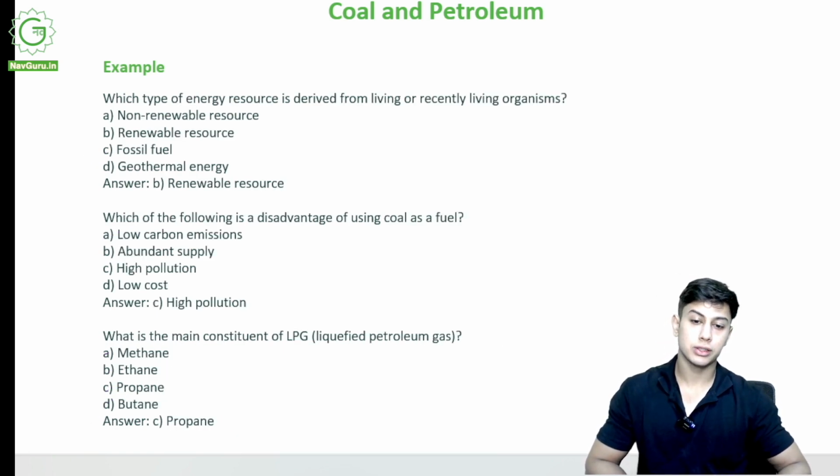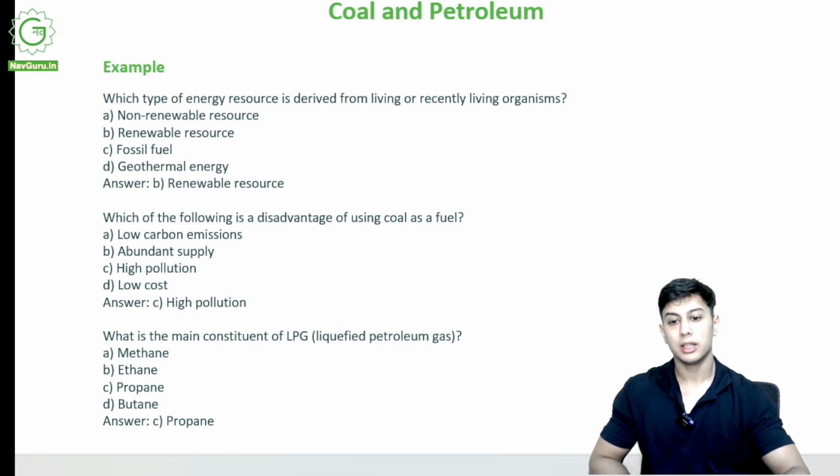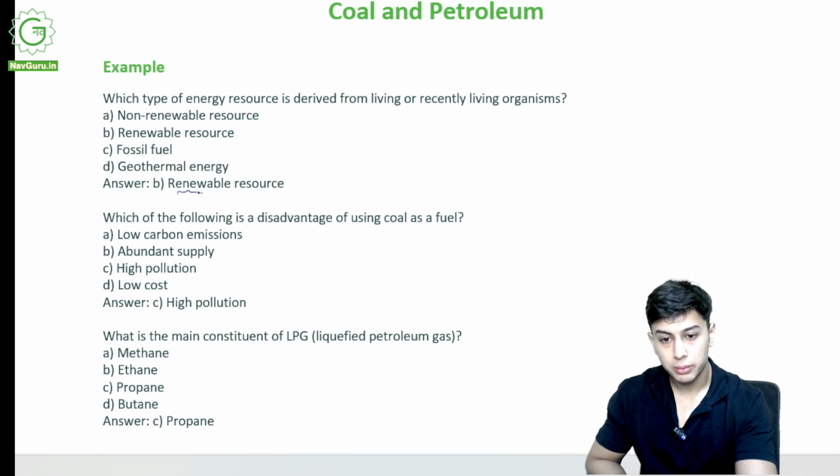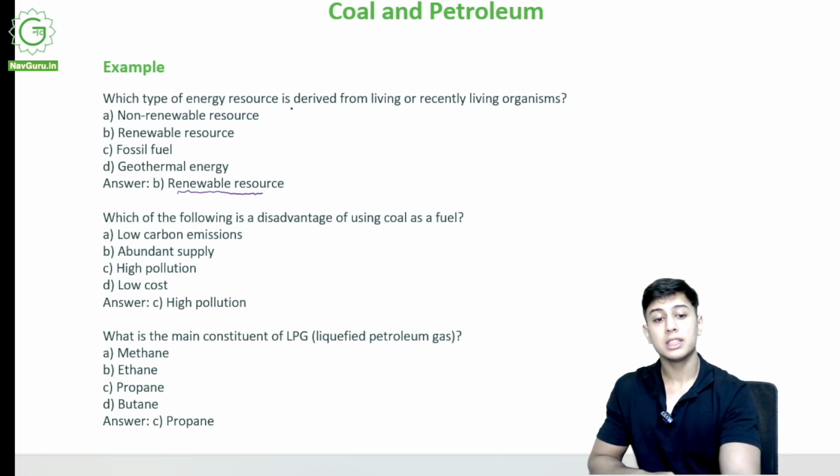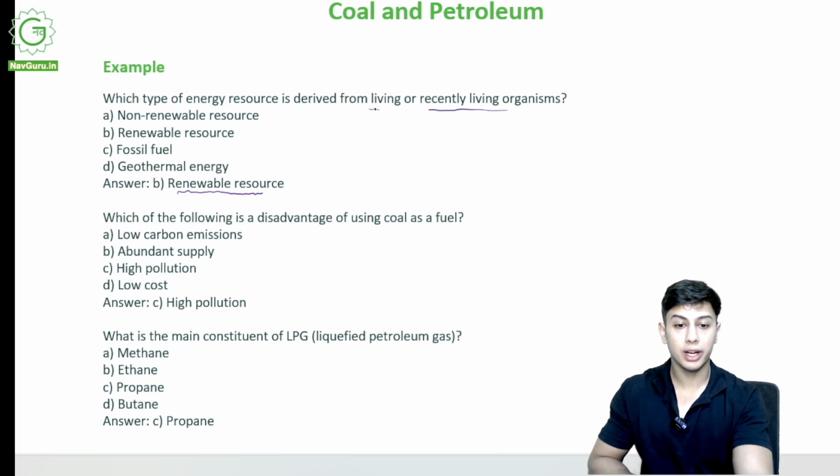Which type of energy resource is derived from living or recently living organisms? Geothermal, fossil fuels, renewable resource, non-renewable. Since they have said recently living or living, humans are also a resource. And some organism from which we get energy, that was living or non-living.